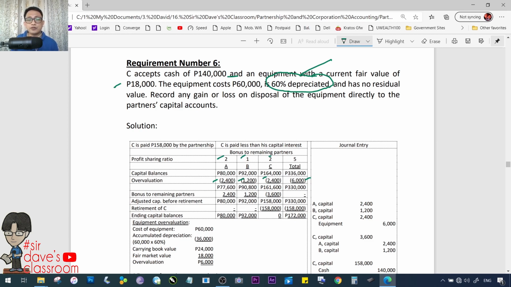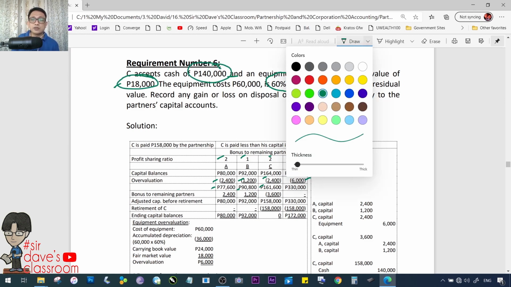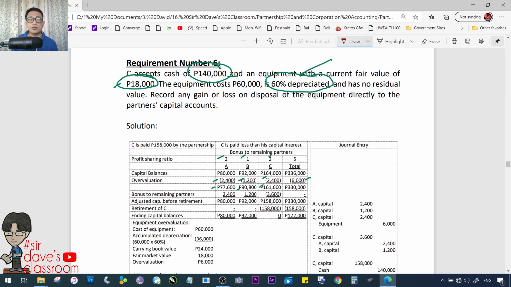80,000 less 2,400, you have here 77,600, 90,800, and 161,600. Alright? Yan yung kanyang updated balance. Magkano ba ang ibinayad sa kanya, class? 140,000 and 18,000. So, all in all, binayaran siya ng 158,000.